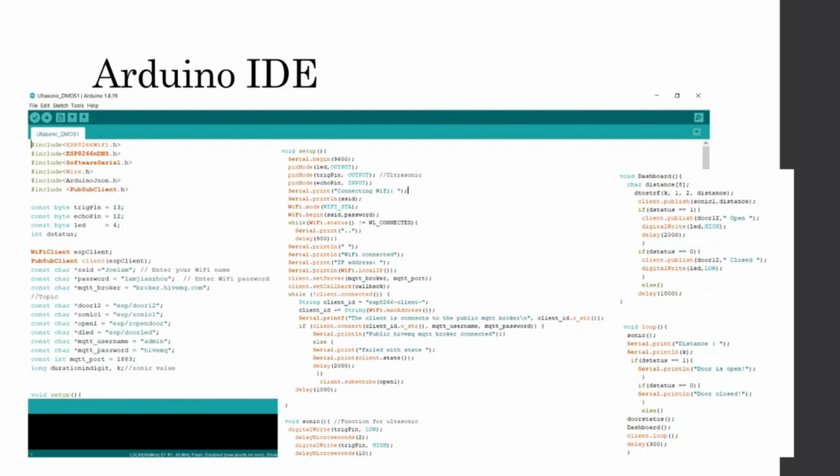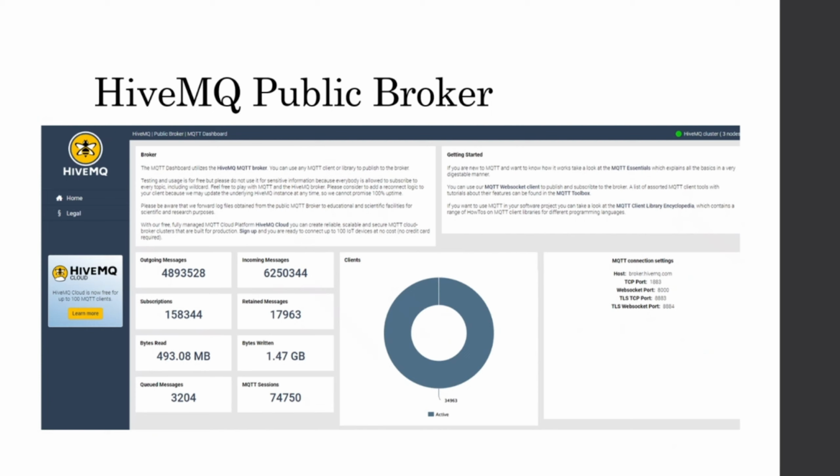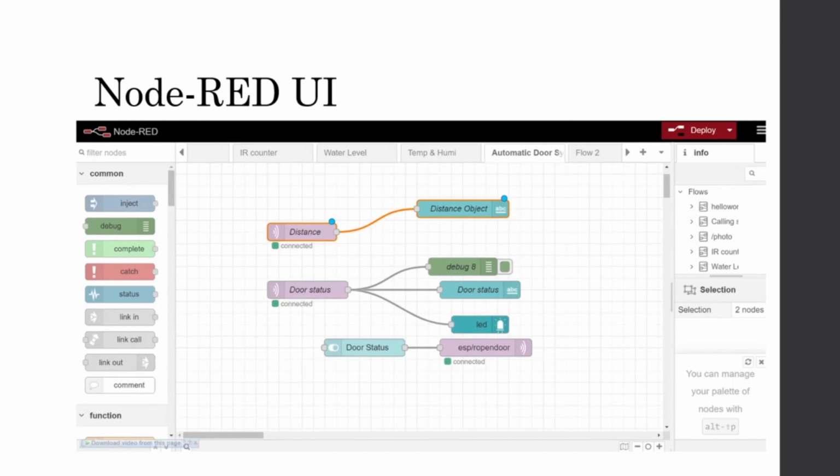The coding we first write in the Arduino IDE software. In the IDE, we first declare the input, output, and also the topics that we use to send the data to the public cloud. Then this code is uploaded to the Wemos D1 to run the simulation. The public broker that we use is HiveMQ. HiveMQ is open source and free.